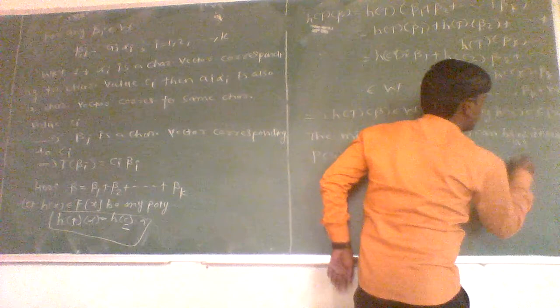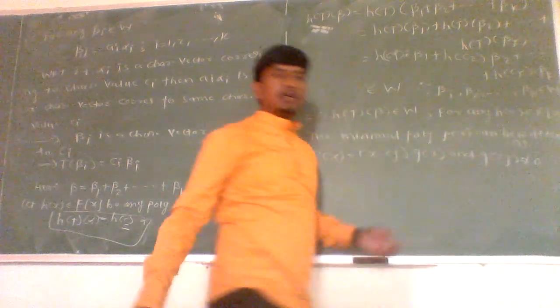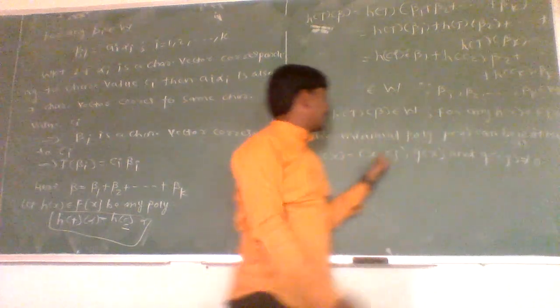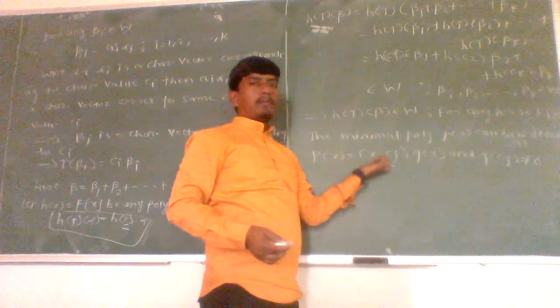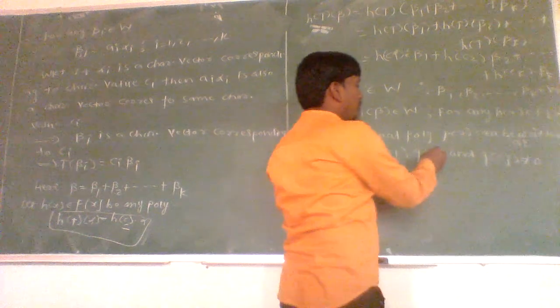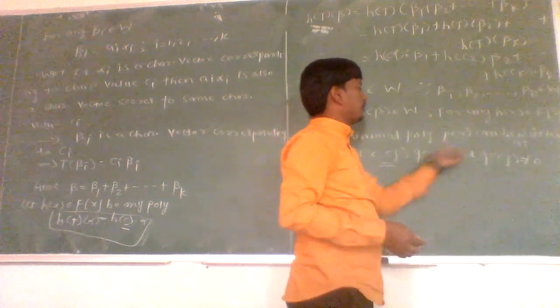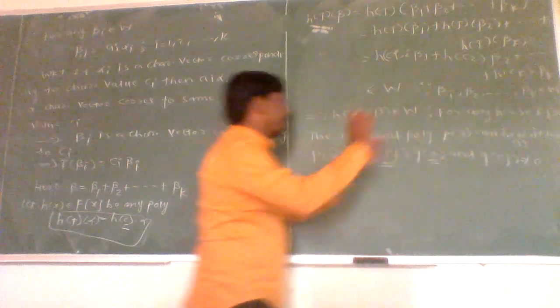Since cj is one distinct root belonging to c1, c2 up to so on ck, and this is the minimal polynomial for that, therefore there is no characteristic value belonging to this q of x. Therefore, q of cj is not equal to 0. Okay.